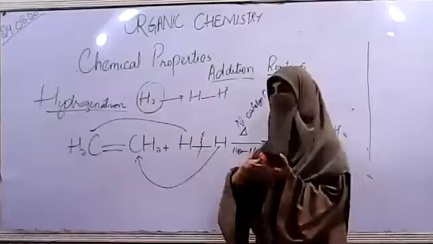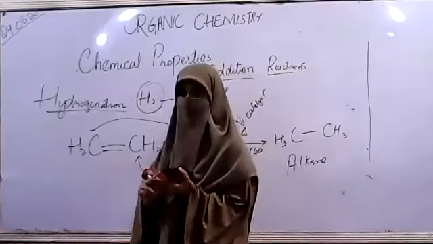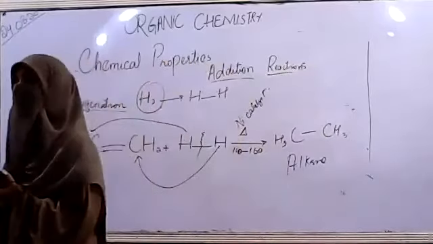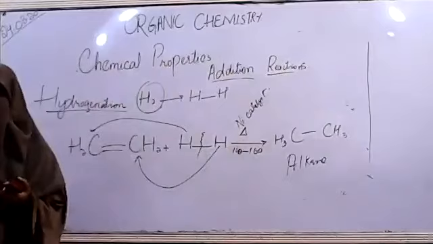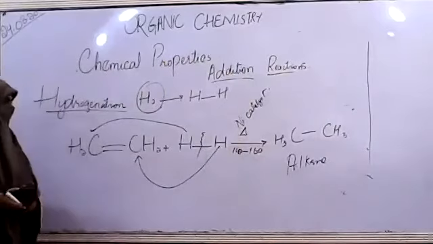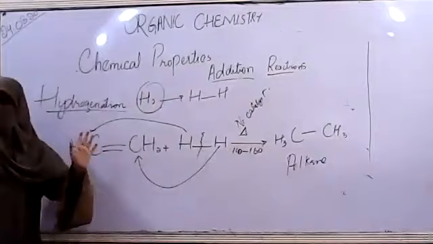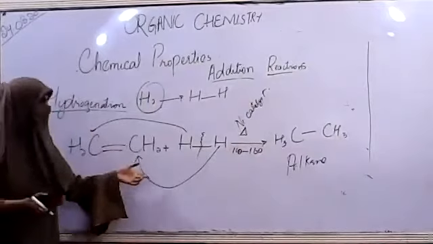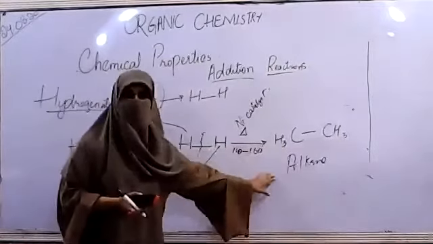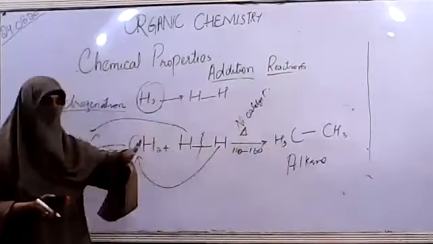Alkenes are basically plant oils, unsaturated compounds, and they are oils at room temperature. Alkanes are saturated, and they are mostly solid at room temperature.